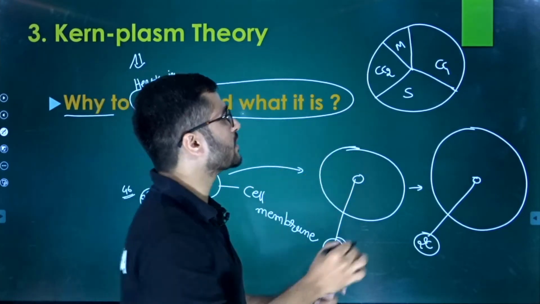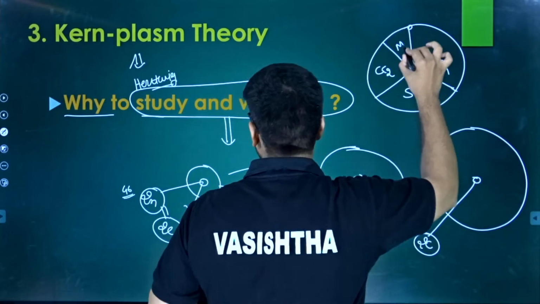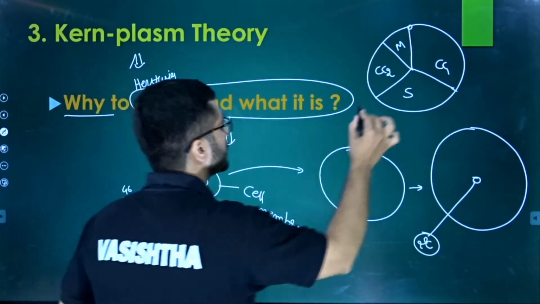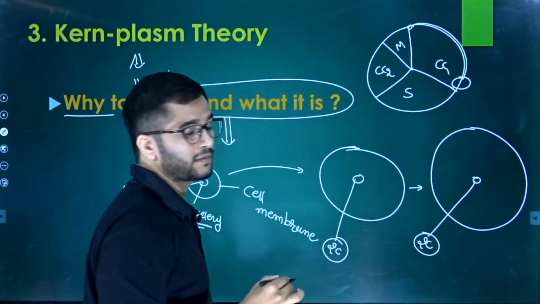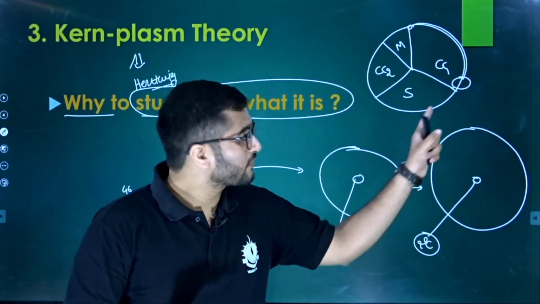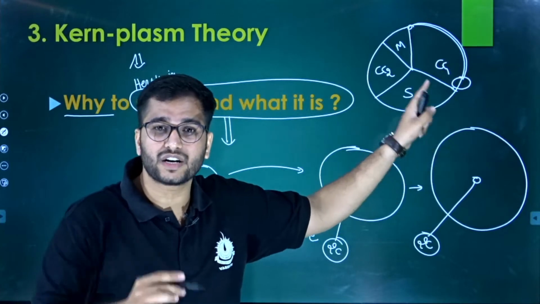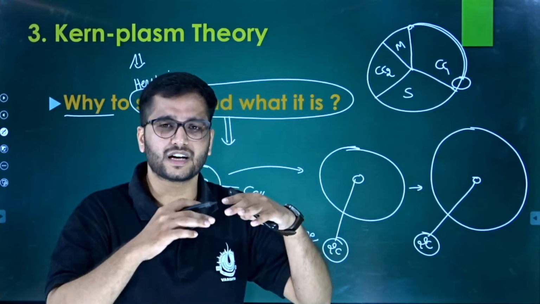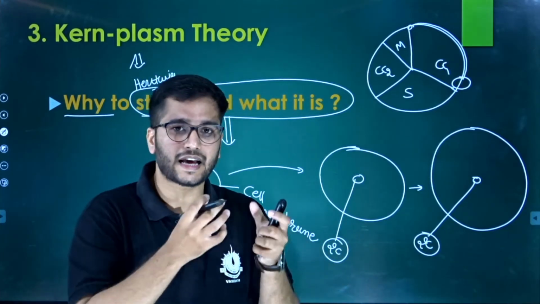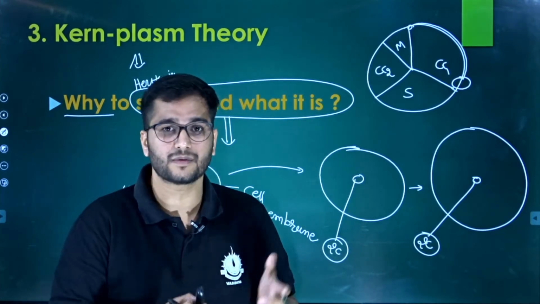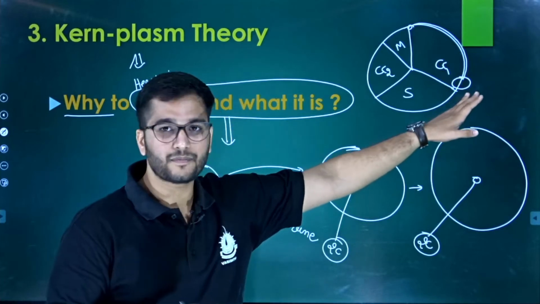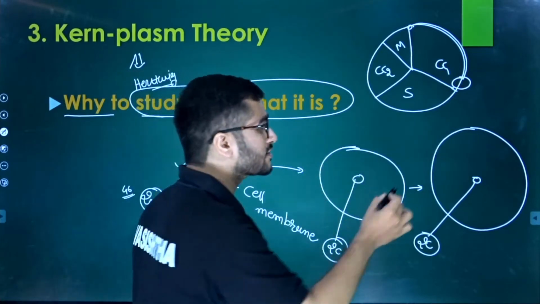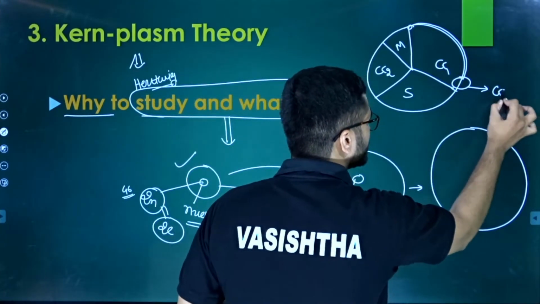Clear? So in the G1 phase, say this is the newly formed cell. It grows and grows. Maybe it reaches over here. If the cell reduces its metabolic activity, or balances it so that anabolism is equal to catabolism, formation equal to breakdown, the cell will be stuck here, and that is called the G0 phase. Yes or no?